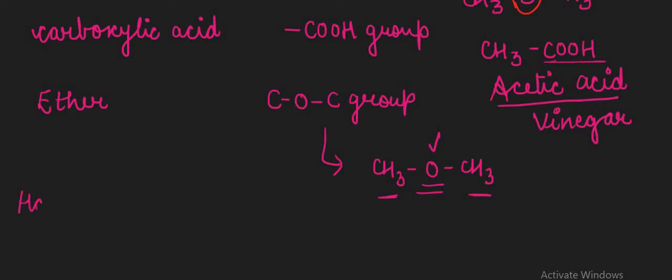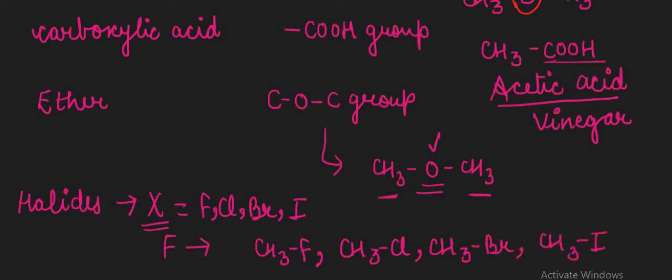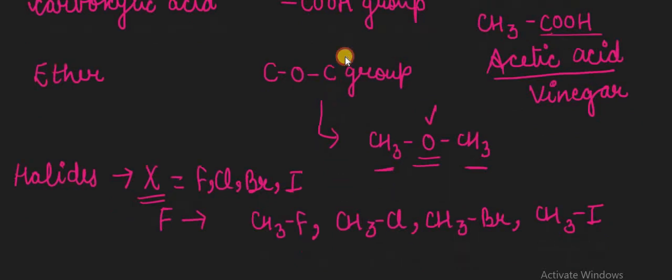Now further we have halides. Halides means we have halogen parts: maybe fluorine, chlorine, bromine or iodine, any of them. Suppose we have fluorine, then the compound is CH3F. If we have chlorine, then CH3Cl. If we have bromine, then CH3Br. If we have iodine, then CH3I. These are the compounds present here.